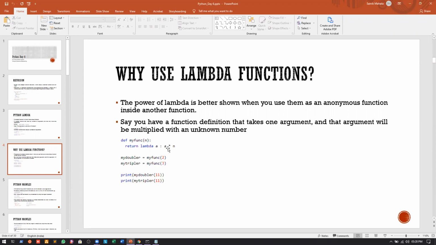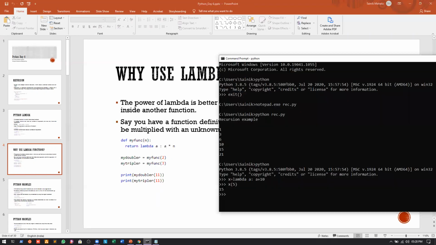Let us see what happens, and we will understand it better. I define a function with def my function, and the parameter is n, followed by a colon. What we return here is lambda, where a is the argument, and the expression is a into n.